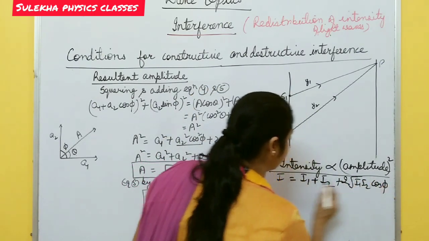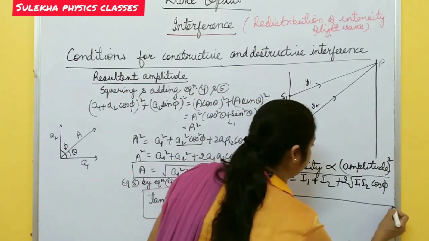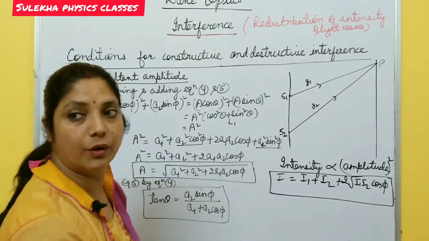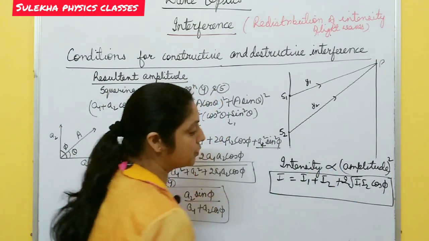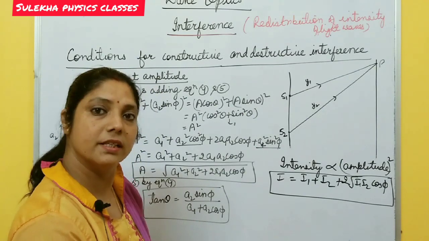This is the expression for the resultant intensity at point P: I equals I1 plus I2 plus 2 root I1 I2 cos phi.